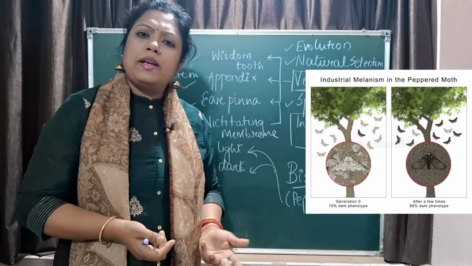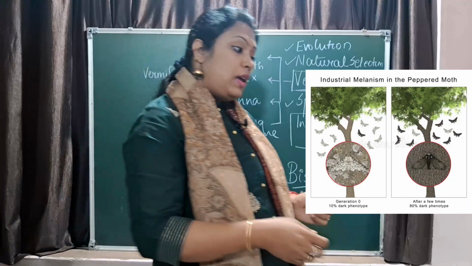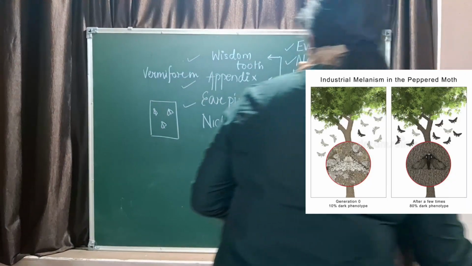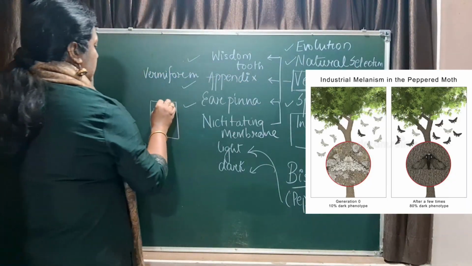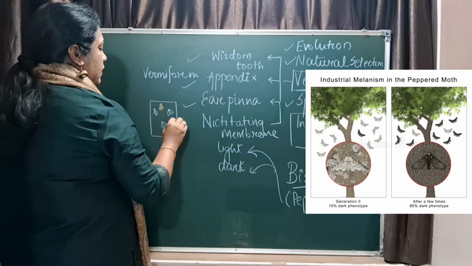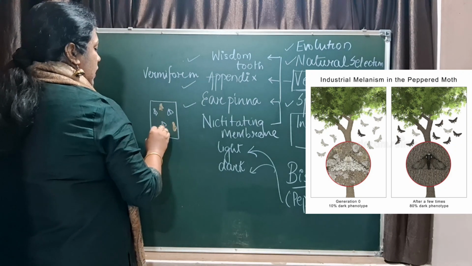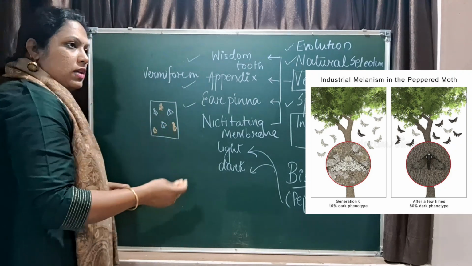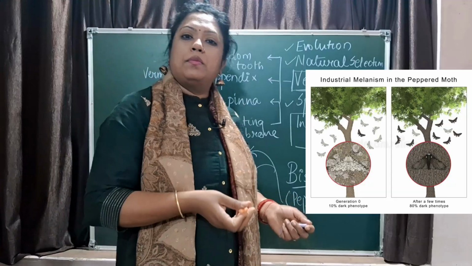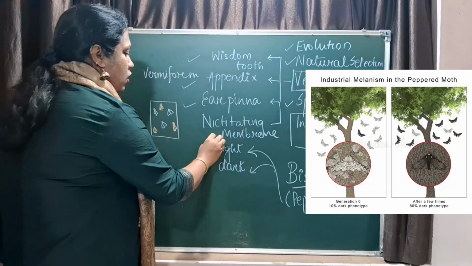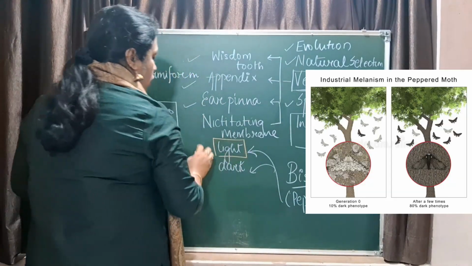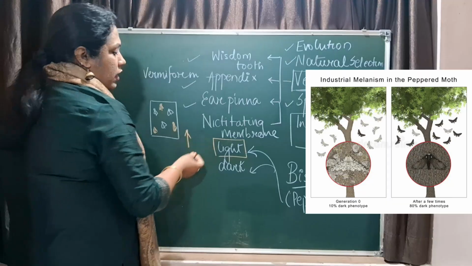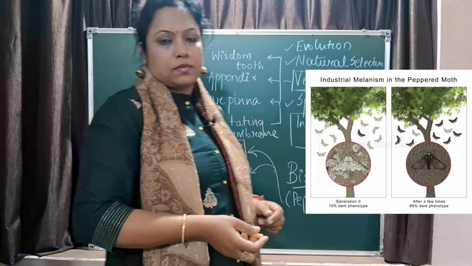So they were not picked up by the birds. But the dark colored moths, being of different color, were easily noticed and were picked up by the birds. So the population of the light variety was maximum when there were no industries.